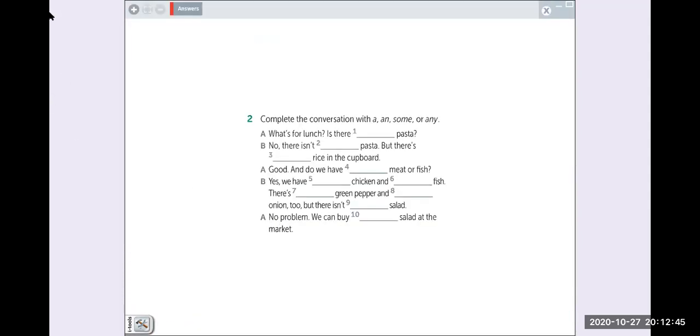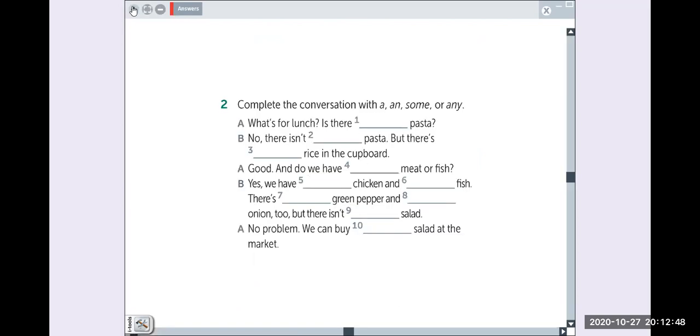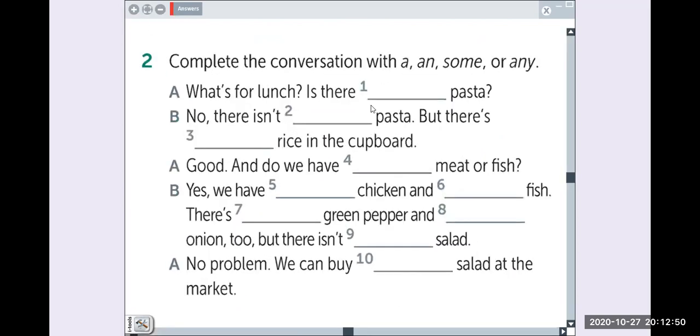Here it says, complete the conversation with a, an, some, or any. Okay. Number 1, what's for lunch? Is there any pasta? Pasta is countable or uncountable? Uncountable, right? Is there any pasta? No, there isn't any pasta. But there's some rice.